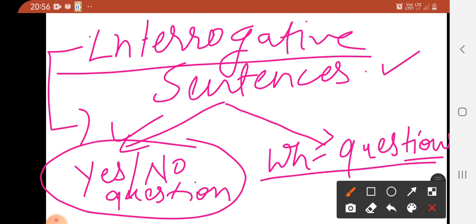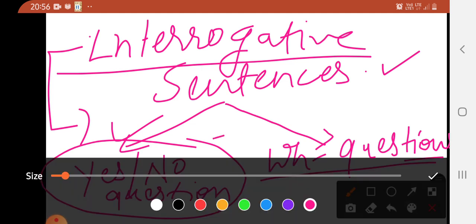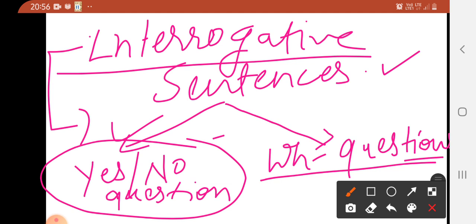Which type of questions are called yes-no questions? Questions that can be answered in yes or no. For example, are you happy? If I don't want to explain, I could answer in one word only, by saying yes or no. Are you coming to the party? No. Have you completed your work? Yes. Have you invited him? Yes. Can you do this sum? Yes or no.